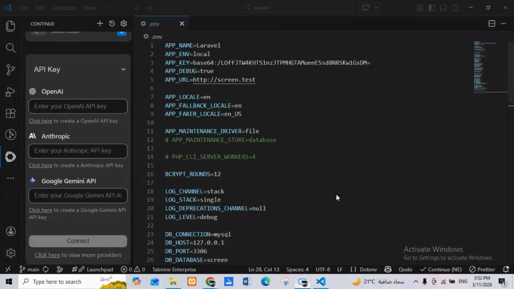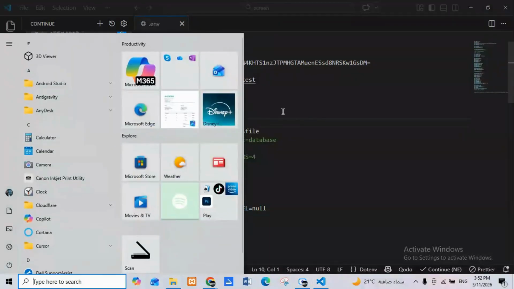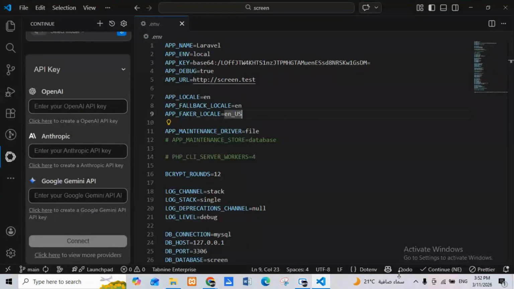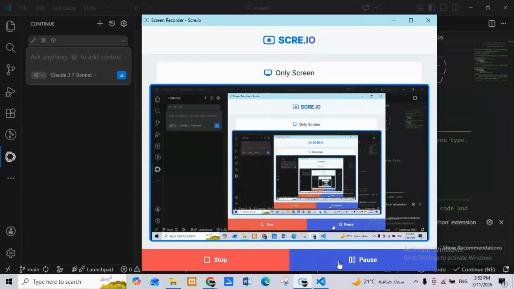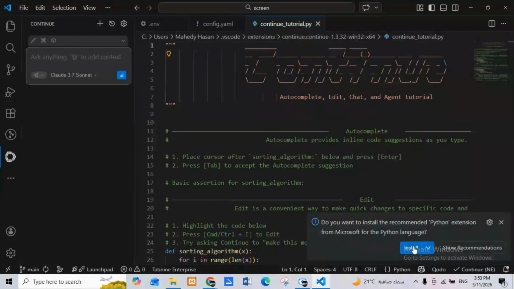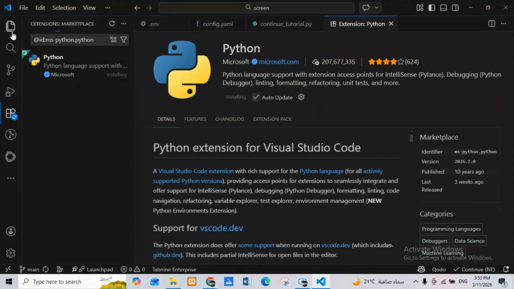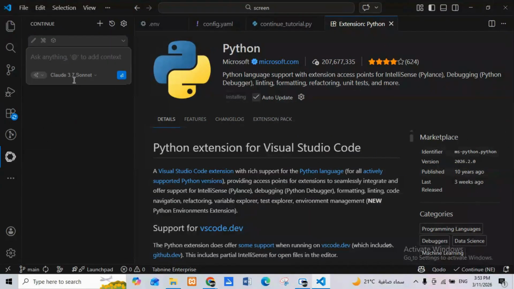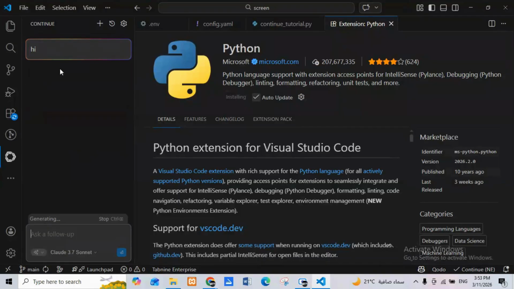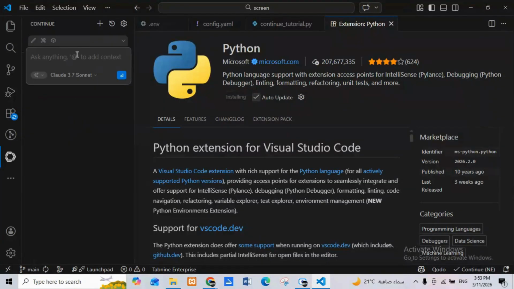Okay, let's connect. We'll take our API key and put it here. Okay, I put it here, so you can check it. Did you see? After connecting, it will be installed. Once connected, you will see Continue here. If you click on Continue, did you see how many models are coming? If I write, for example, hi, you see this is the Inception model, it's like OpenAI. So you can make your own agent like this.